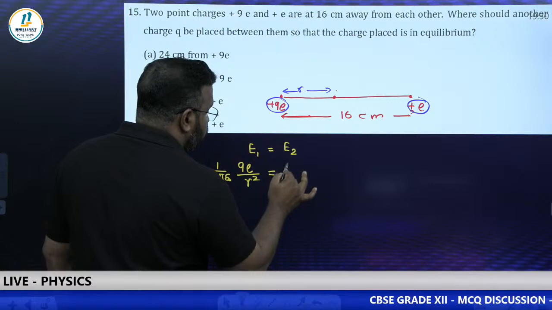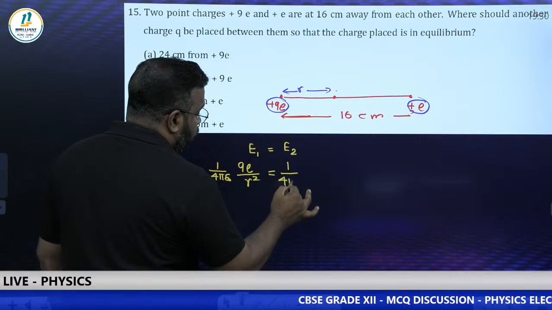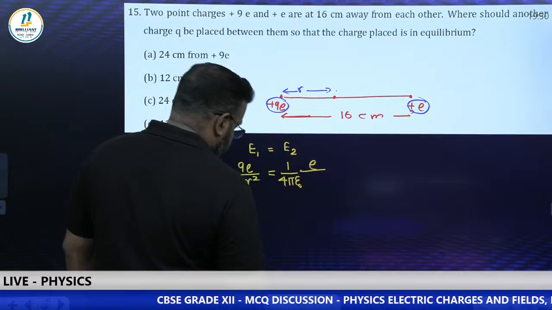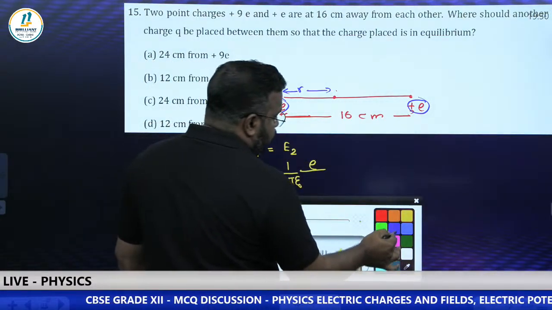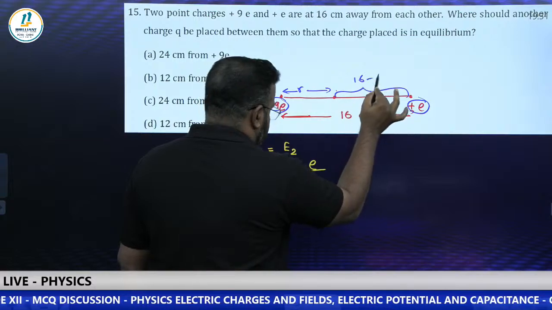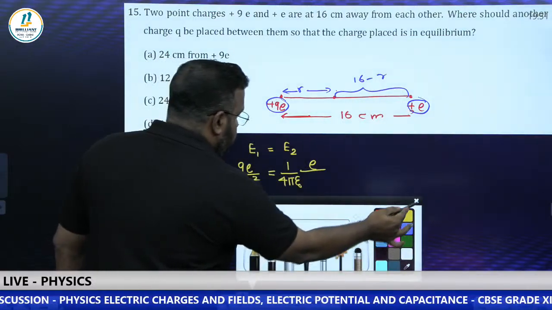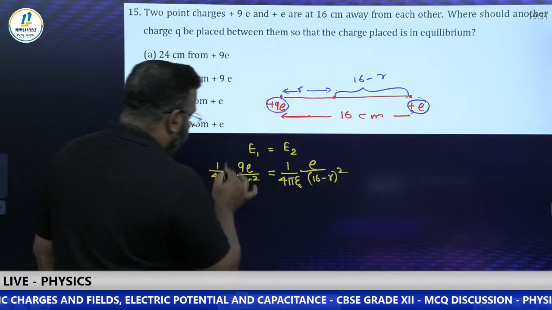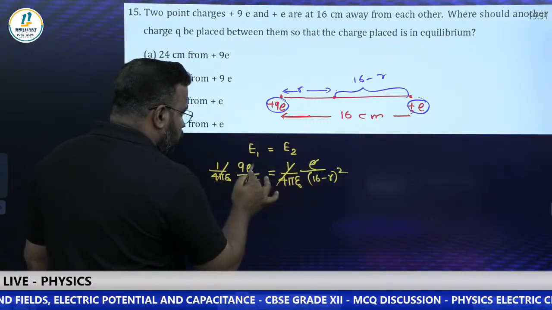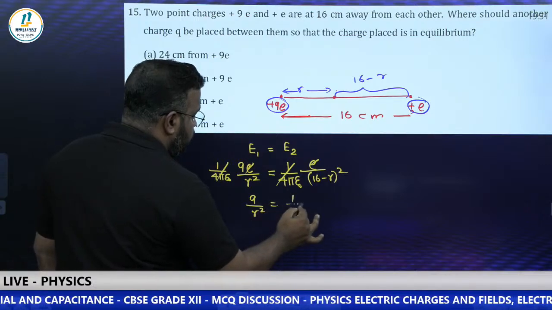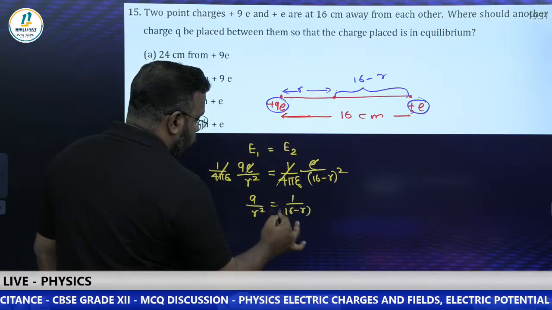It should be equal to again 1 by 4 pi epsilon naught. What is the other charge? It is E by this distance, the remaining distance. Total distance is taken as how much? 16. This is R, so surely this distance will be 16 minus R. So it will be 16 minus R the whole square. Now this 1 by 4 pi epsilon naught cancels, E got cancelled. You can see that 9 by R square is equal to 1 by 16 minus R the whole square.